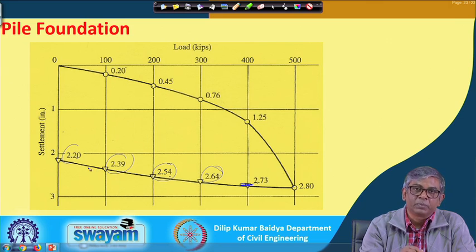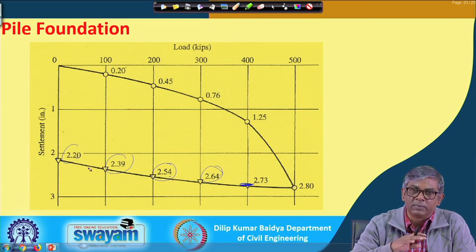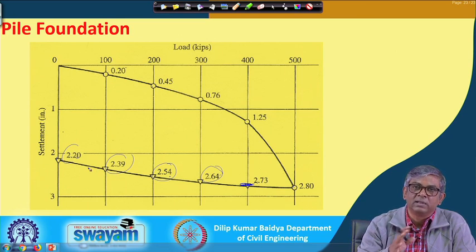Like that we can find out the rebound, and from there the net settlement, and then the different recommendations given in the different codes, based on net settlement versus load, allow the ultimate load to be estimated.